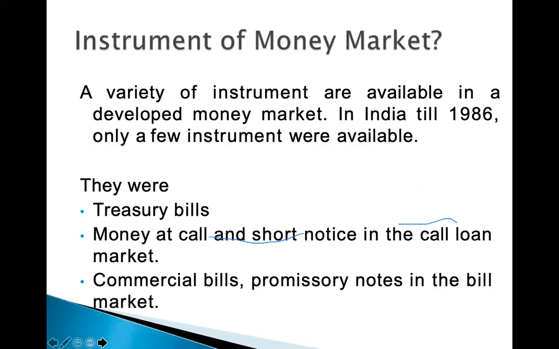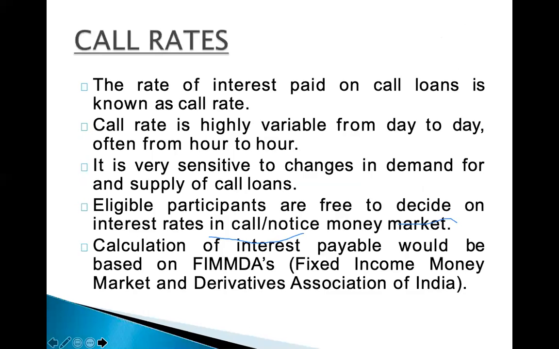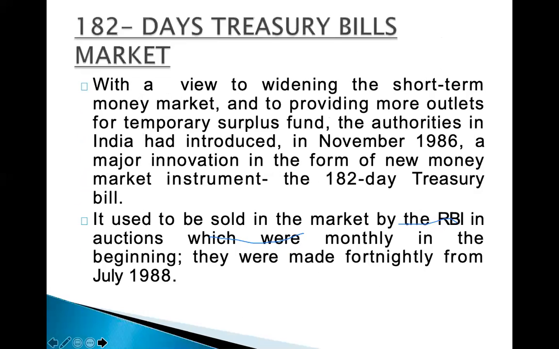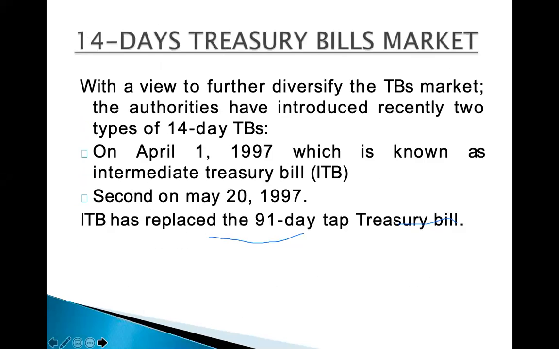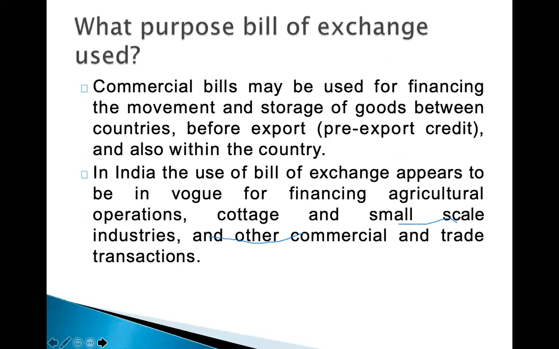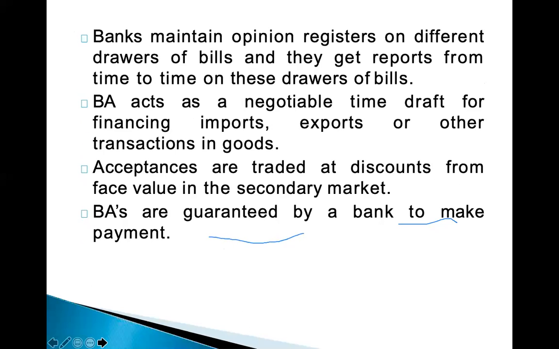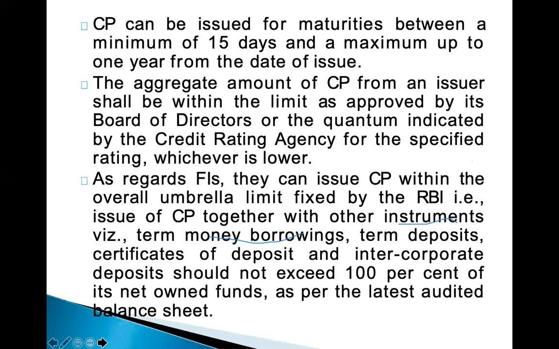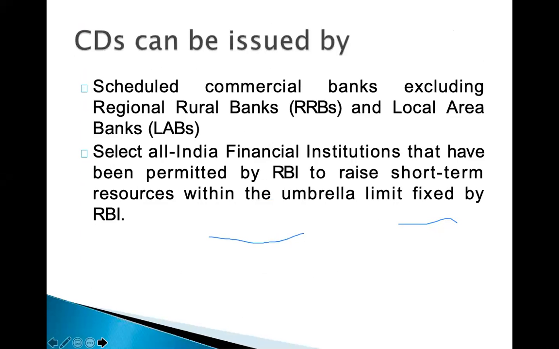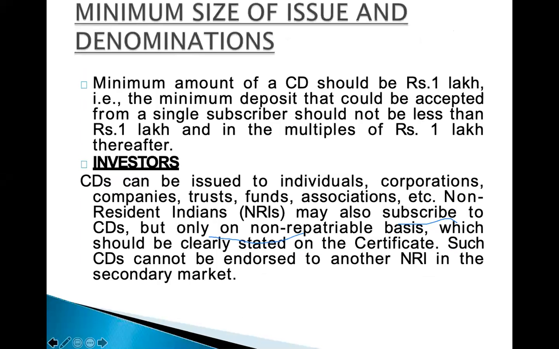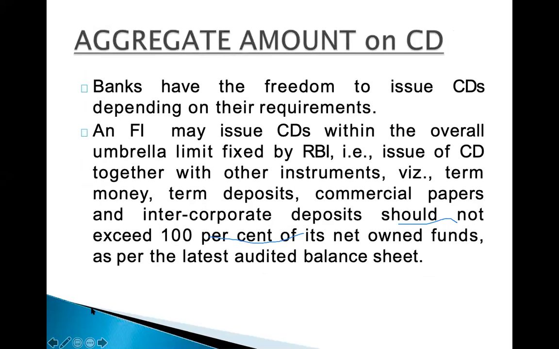Earlier we said corporates issue CPs; now it is banks which are issuing CDs. This is also a money market instrument, used for raising short-term funds. It is issued at a discount and redeemed at par.